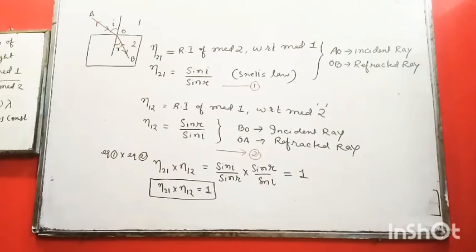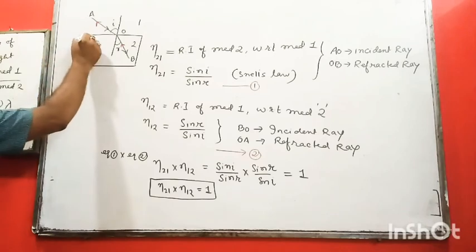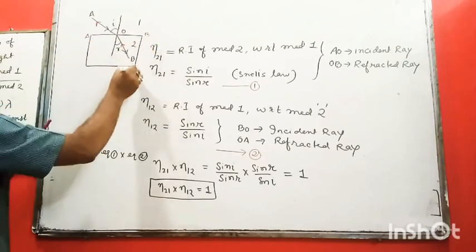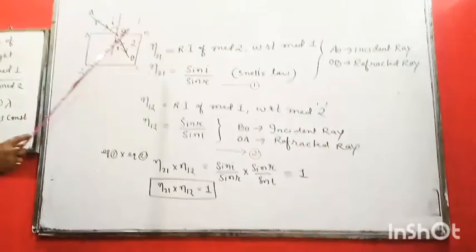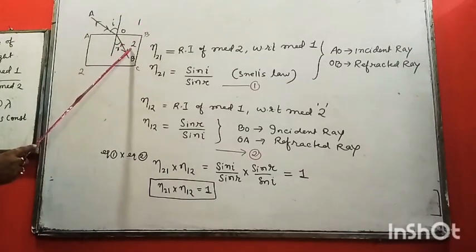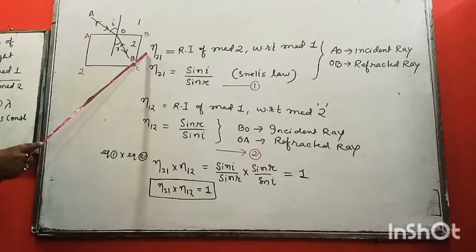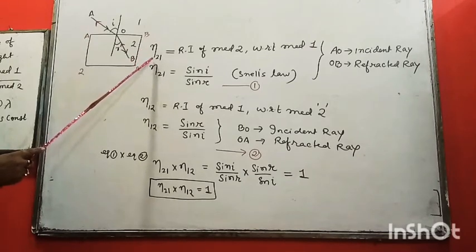Here I am going to derive some important relations based on refraction. See, here I have taken a glass slab, let's say ABCD. This one is medium 1 and this one is medium 2, and this symbol is the refractive index. Now here I have written 2 1. What is the meaning of 2 1?